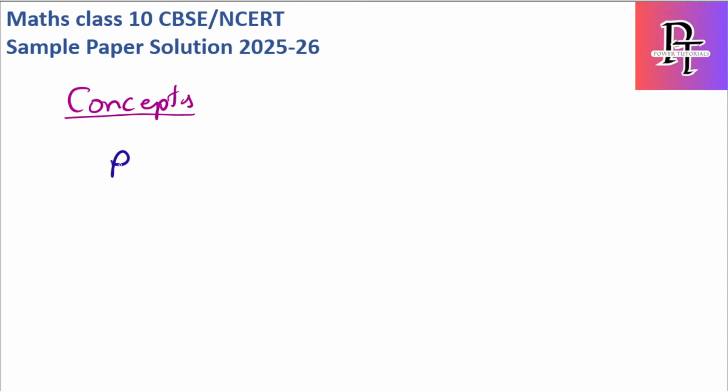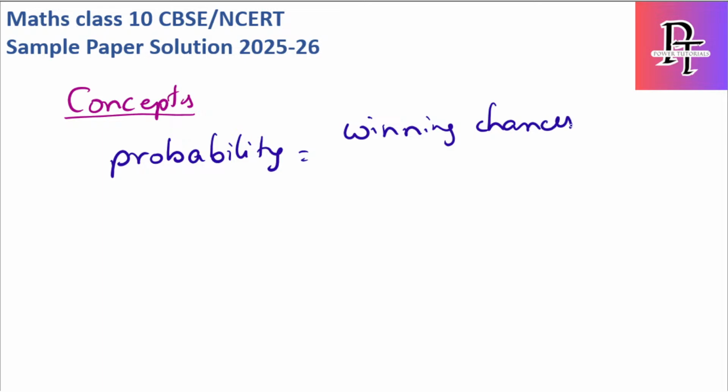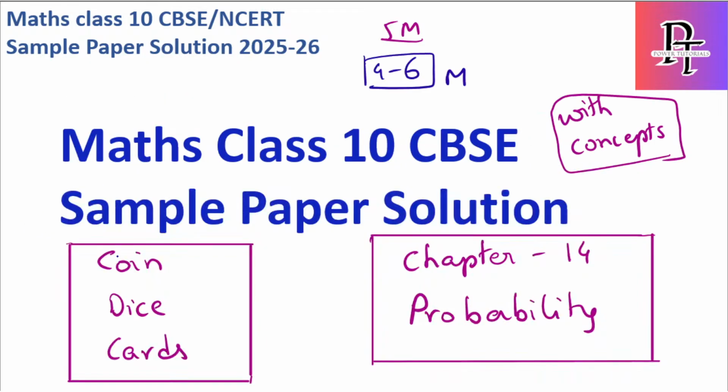What does probability mean? Simply I can say winning chances by total chances. So you might be wondering which chances I'm talking about. What is winning here? What are the total chances? For any case, for example, the standard ones are coin, dice and cards. So most of the questions can be related to these three. If not, they can give you any random sample case.